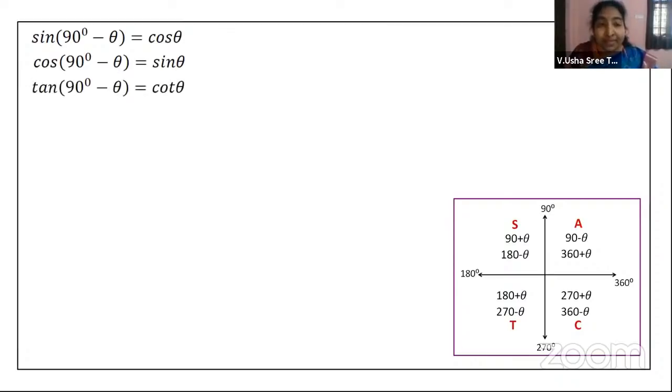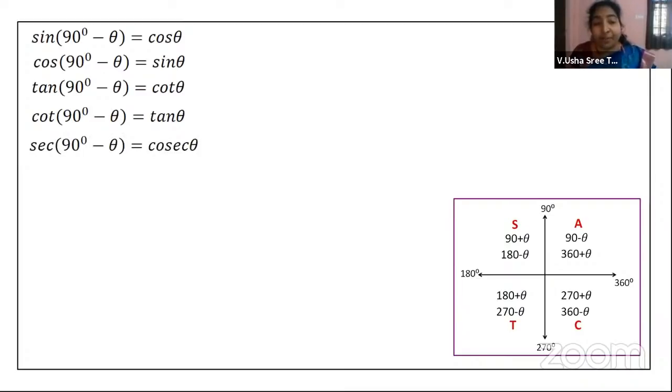Tan of 90 minus theta. This is in the first quadrant, so positive sign. 90 minus theta, remember, this is telling you the sign, right? The sign variations we are seeing by the ASTC property. Then tan with 1 into 90, 1 is an odd number, so you should take the co-function of this, that is cot. Now, if you are taking cot, you remove that co-function, that gives you tangent, right? So likewise, secant of 90 minus theta is cosecant theta, the co-function of this.